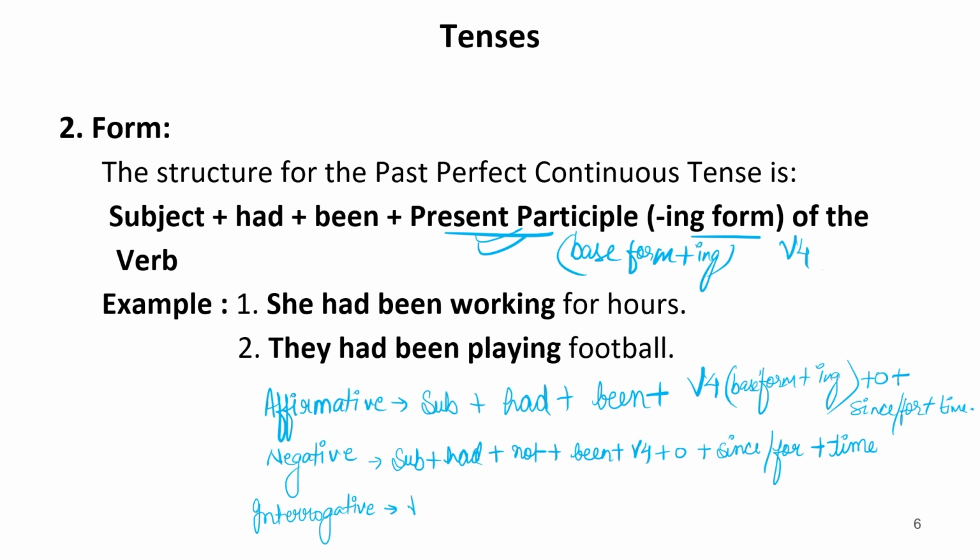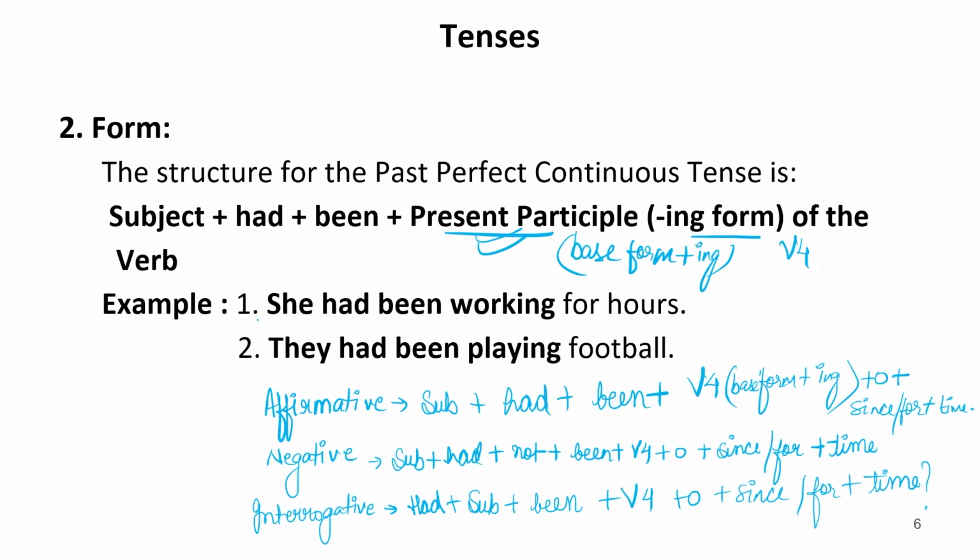Now, interrogative. Had plus subject plus been plus verb fourth form plus object plus since or for plus time. And then we have question mark. So these are the structures of past perfect continuous.